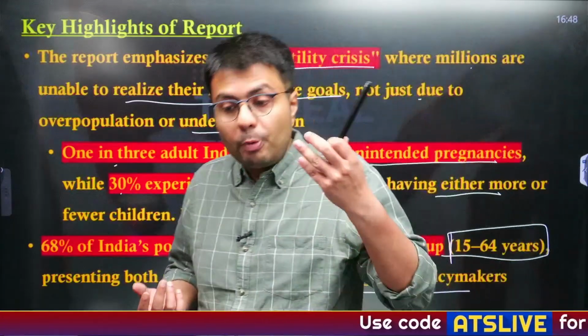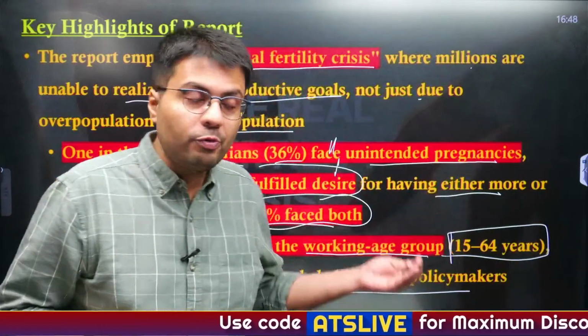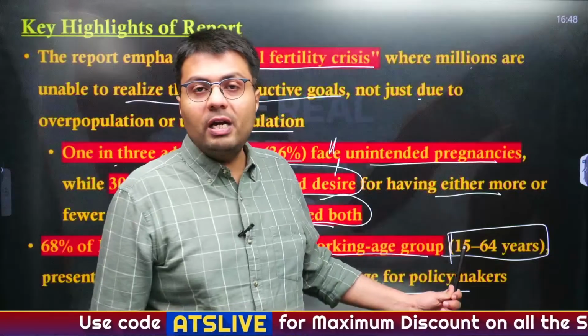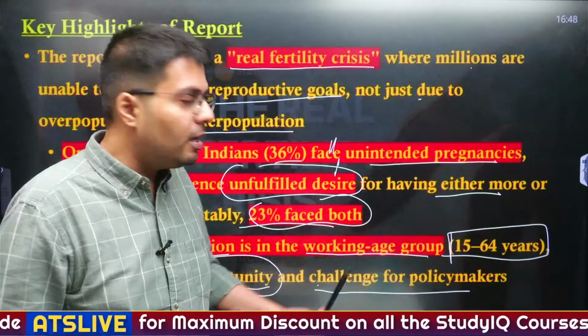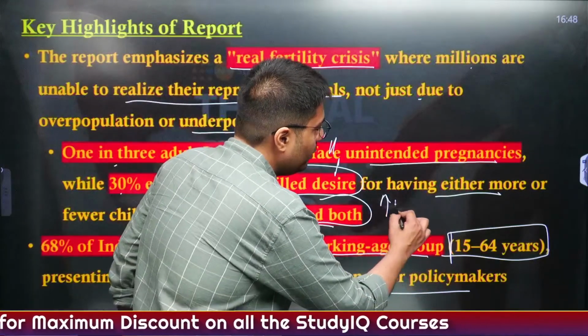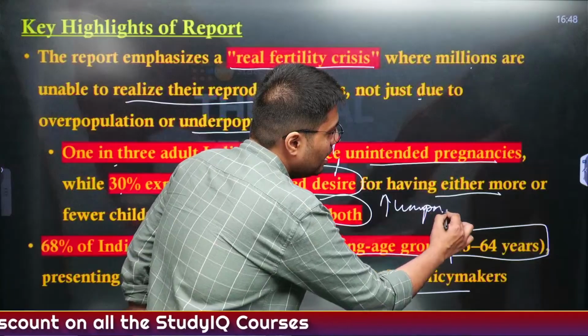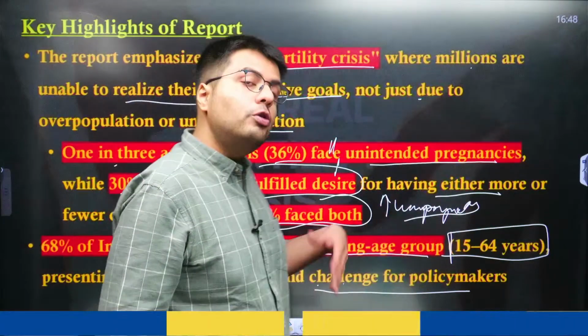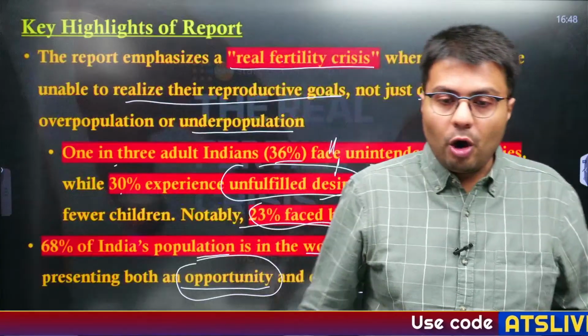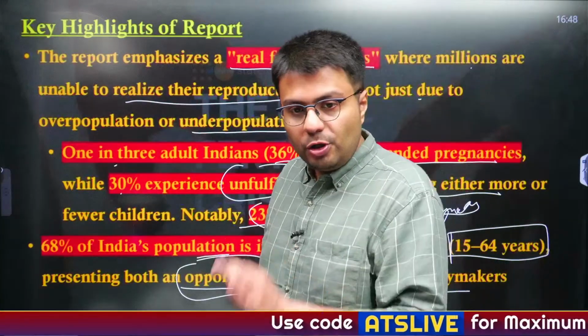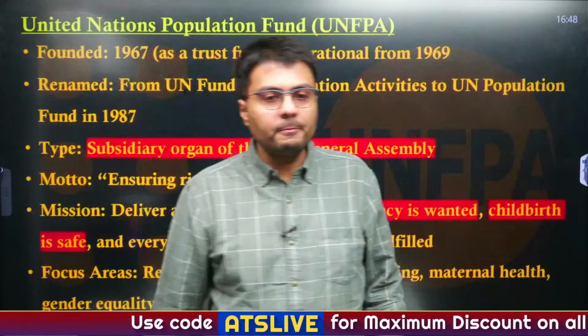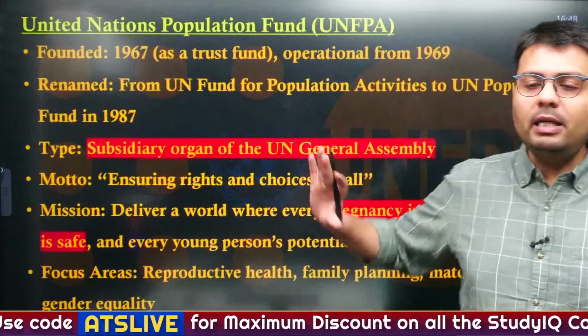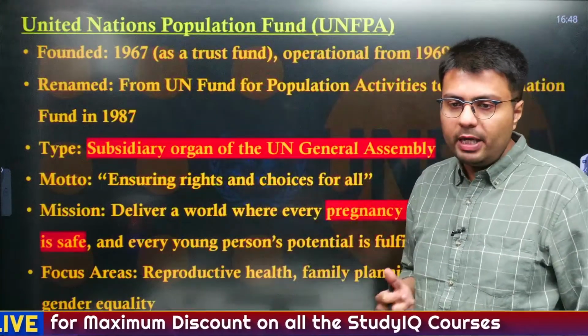What is the challenge? Policymakers need to provide more jobs as there are more people in the working age, and if they are not able to provide the number of jobs, then it will lead to the problem of increasing unemployment, right? So this is how it poses both opportunity and challenge for policymakers. Understood? Any doubts?